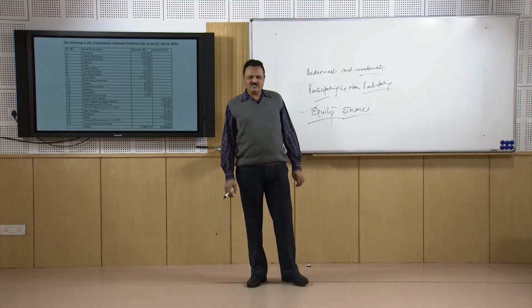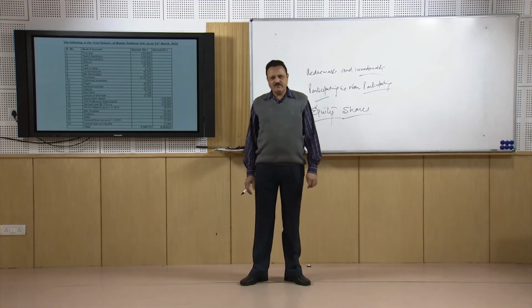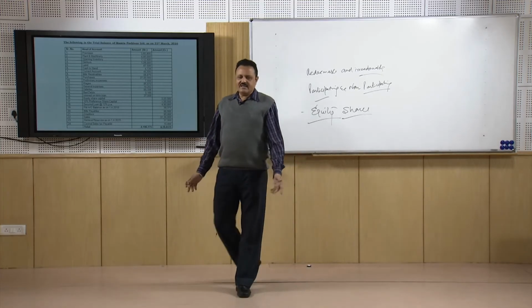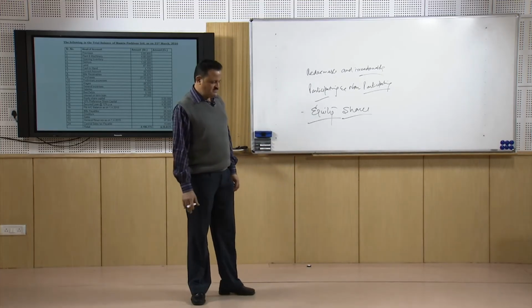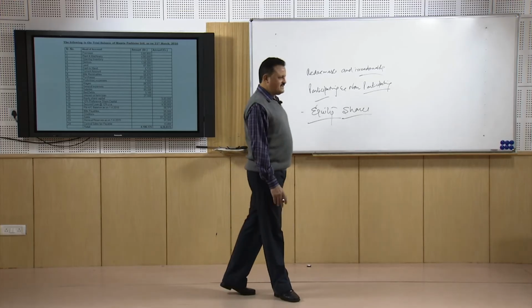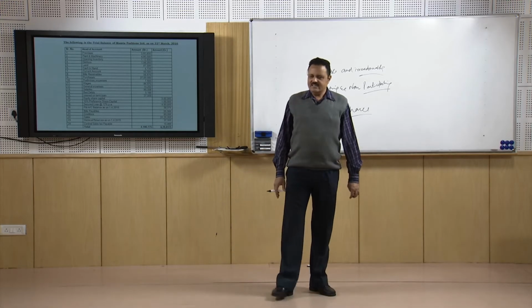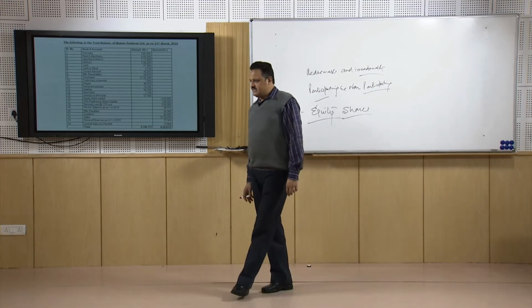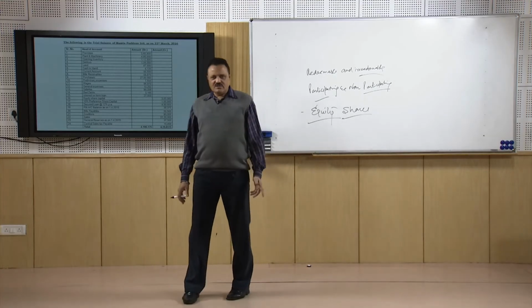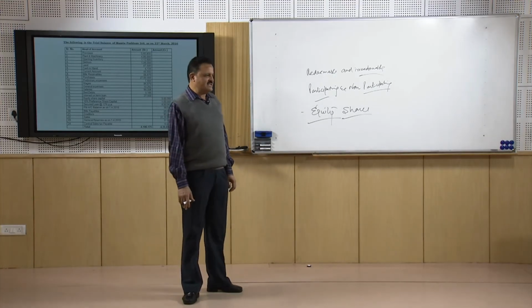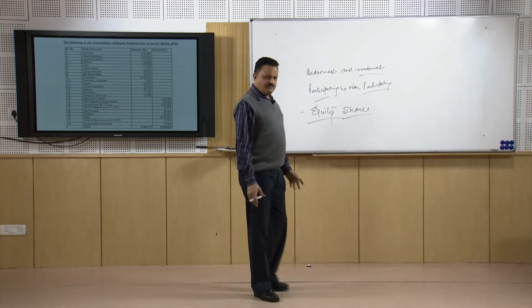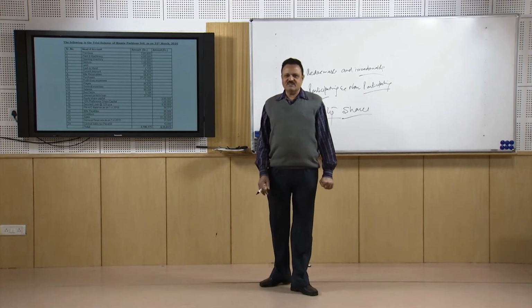Especially the bigger financial institutions who have lent big amounts of money will take the company to the court of law. They will file a case against the company that they have borrowed this much money from us and are not returning it, neither are they paying the monthly interest, nor the 6 monthly or quarterly installments of the principal amount, and we doubt that the financial position of the company is good.